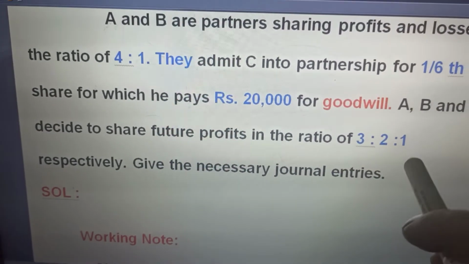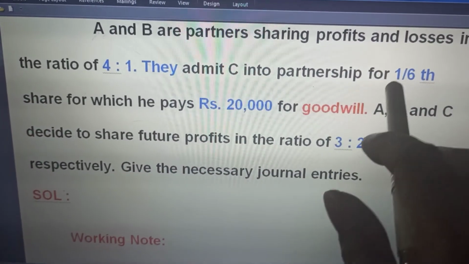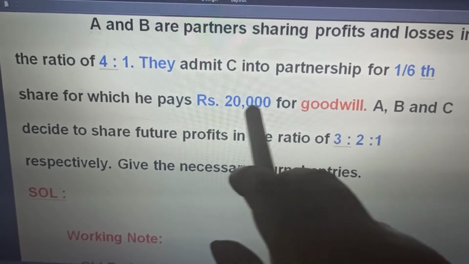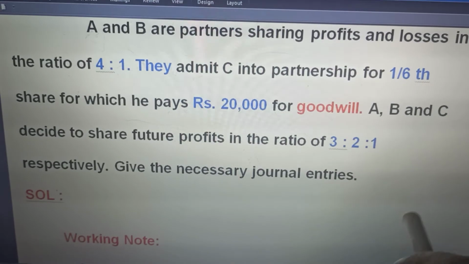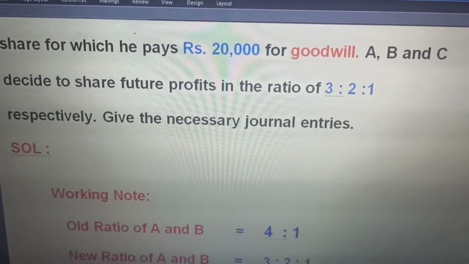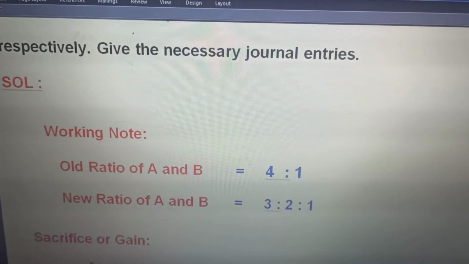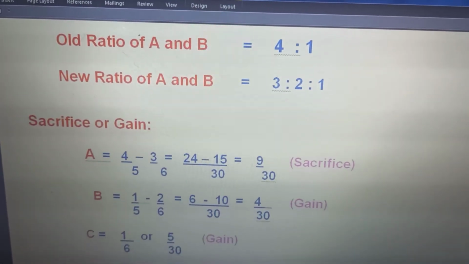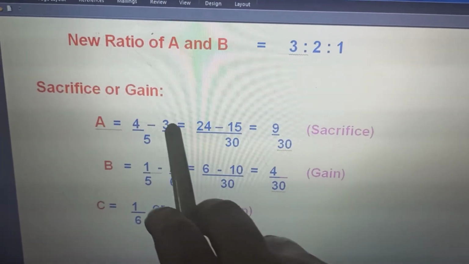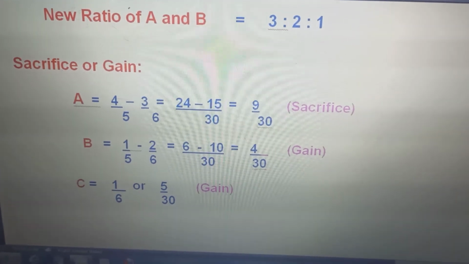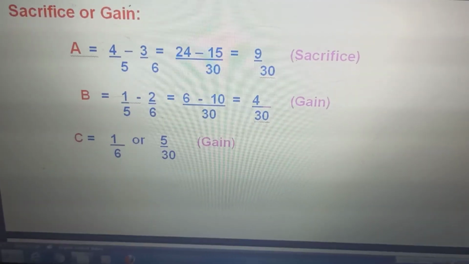The new ratio is given, old ratio is given. C gets 1/6 share, for which he pays 20,000 for goodwill. It is given. You have to just give the working note for finding out the old ratio. Old ratio is given, new ratio is given. Old minus new, the sacrifice ratio can be found out very clearly. Old ratio minus the new ratio, we can find out the sacrifice ratio and the gaining ratio.